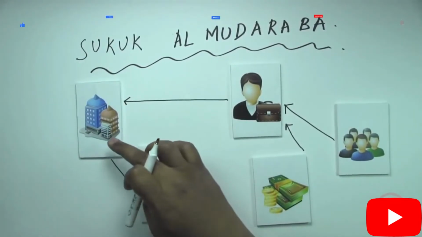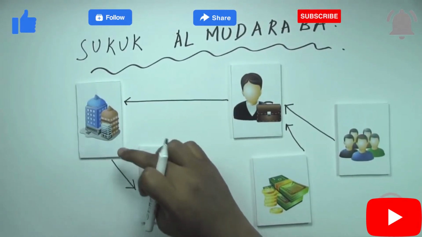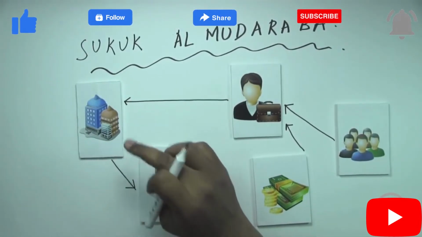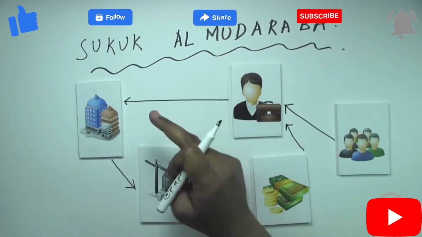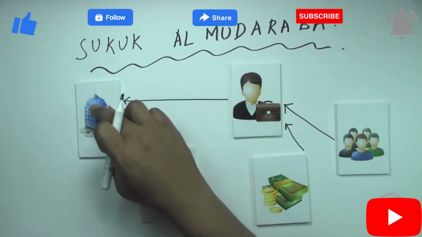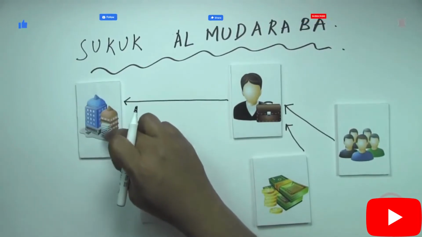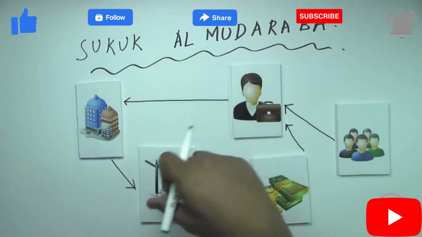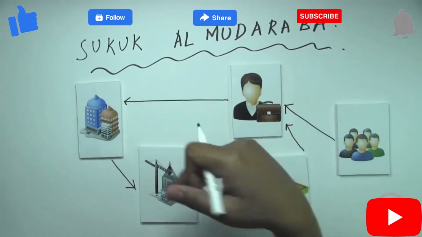The company would not be held liable if the expected return is not achieved, provided we cannot prove that there has been negligence from the side of the company. Otherwise, the company should not be held liable in a mudaraba sukuk if there is no expected return attained from the business venture.